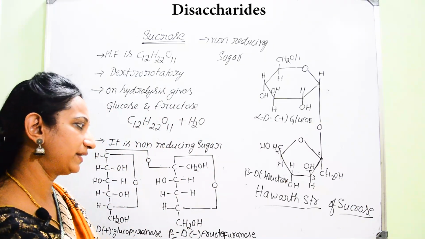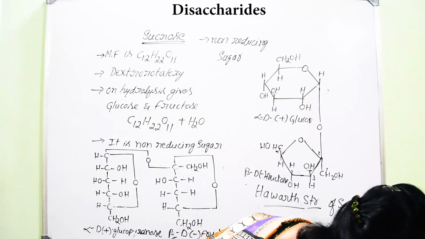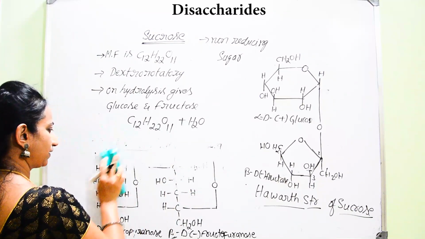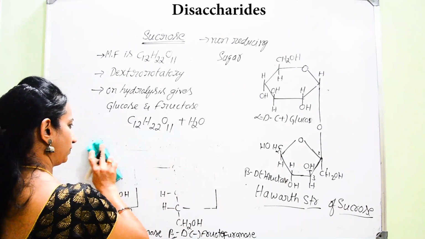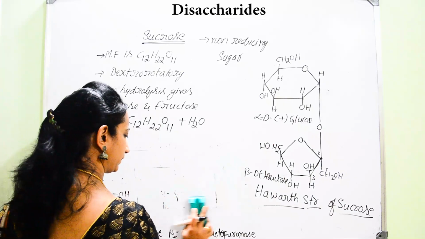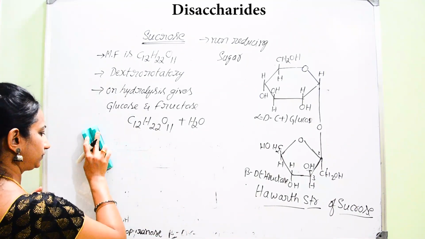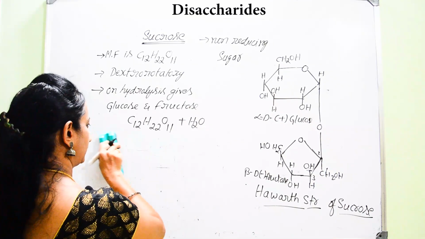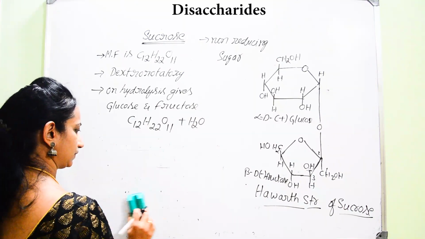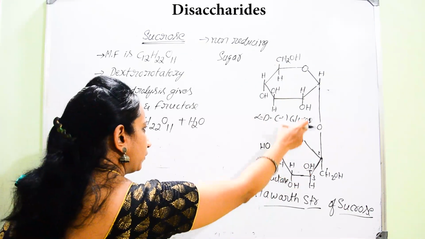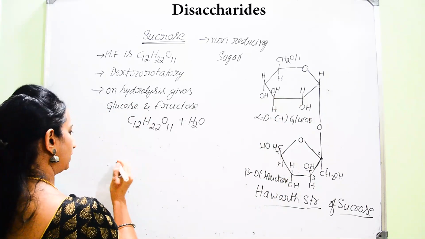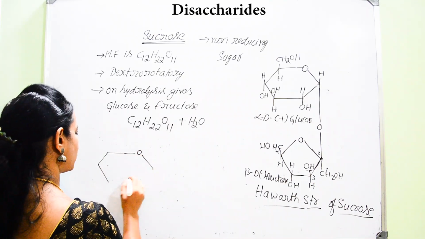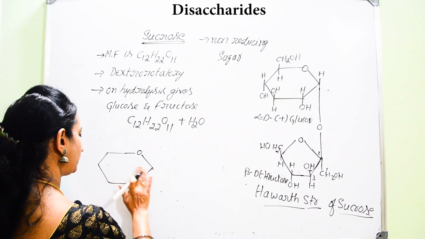And even you can write another Haworth structure for the sucrose. That is also quite easy. You can select any one to write in examination. You can write the Haworth structure in either form. Now, instead of writing one below the other, I will write them adjacent to each other. First, let me write on the left hand side. I will write the same hexagonal ring, that is the alpha D glucose unit.